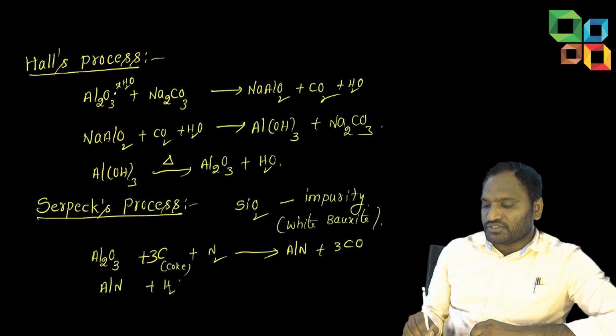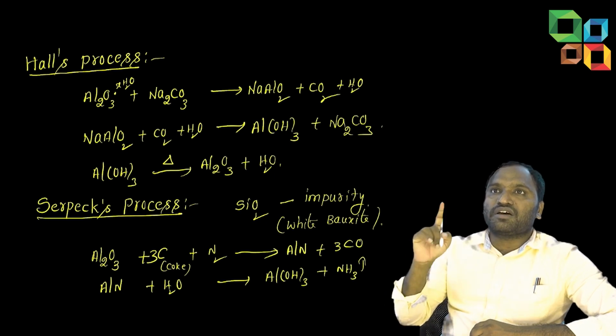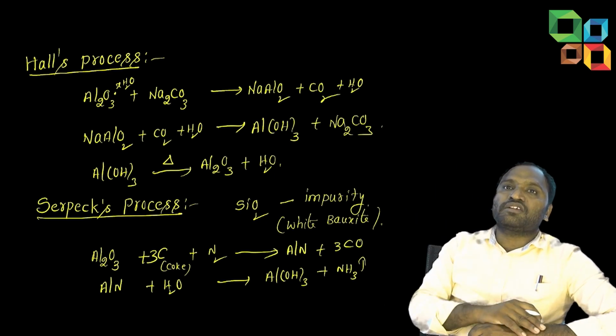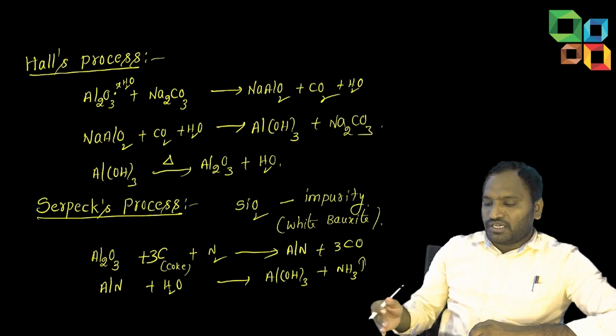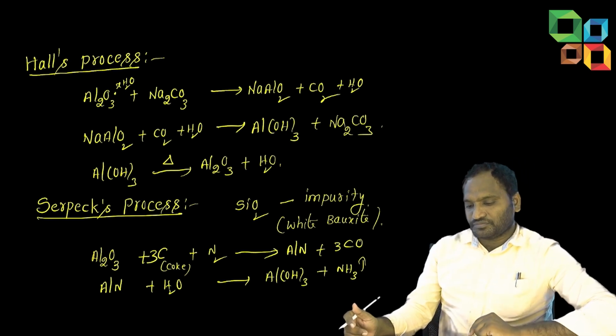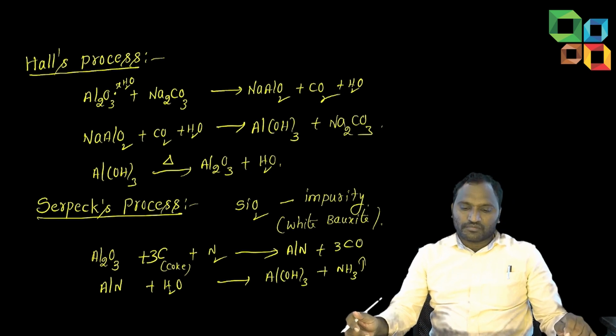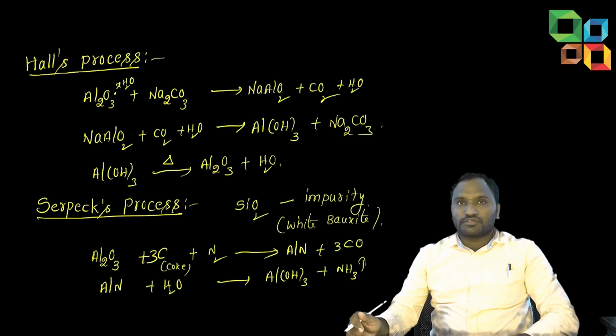Aluminium nitride on hydrolysis gives aluminium hydroxide and ammonia gas. See students, metal nitrides on hydrolysis give ammonia gas, and the respective metal hydroxide you will get. Copy this. Done, students?